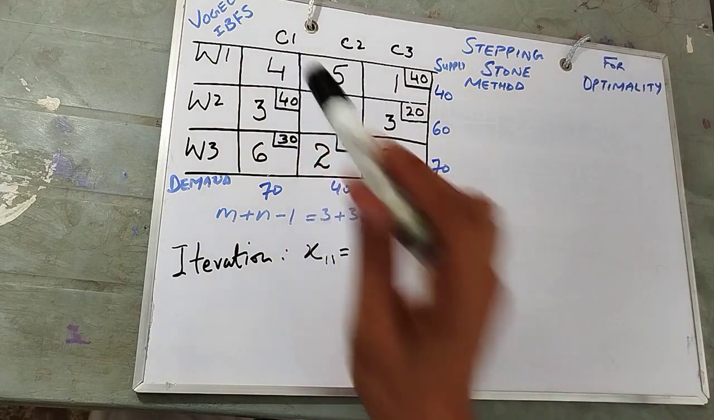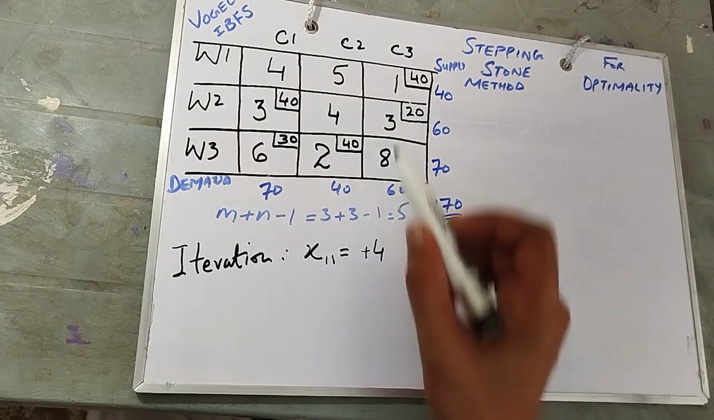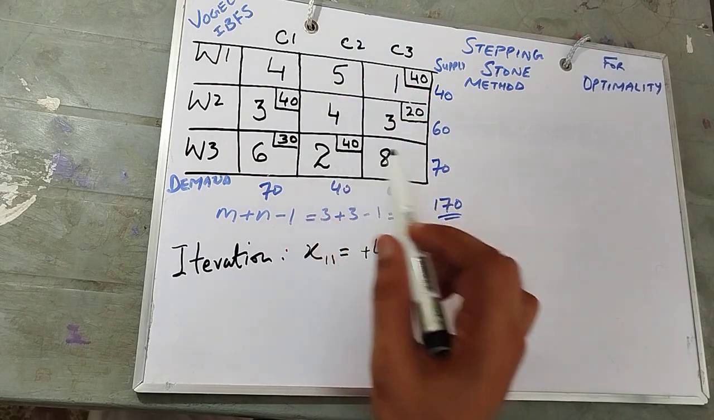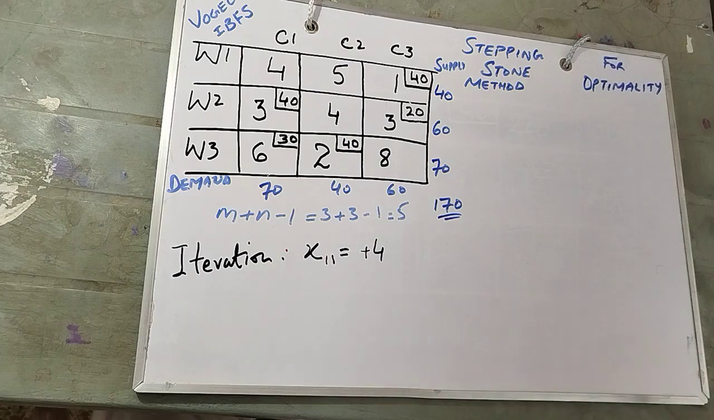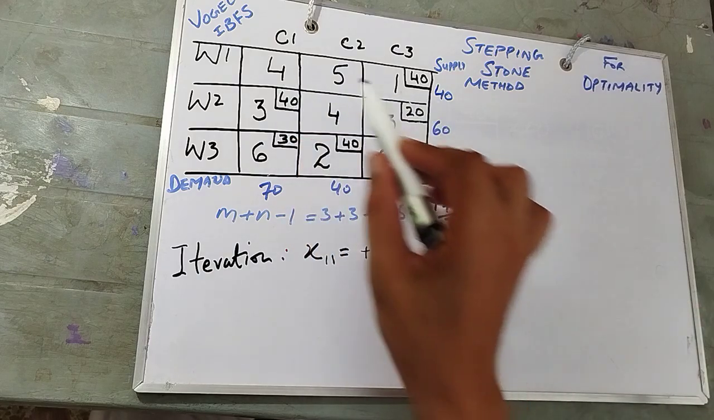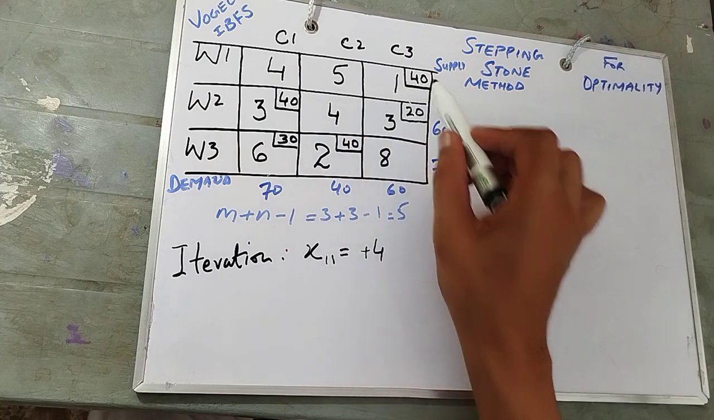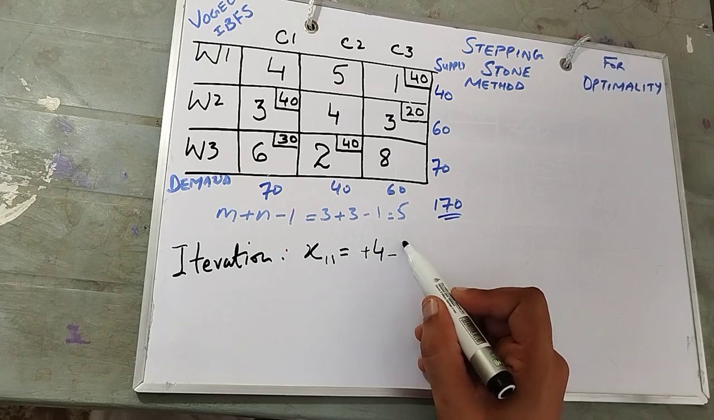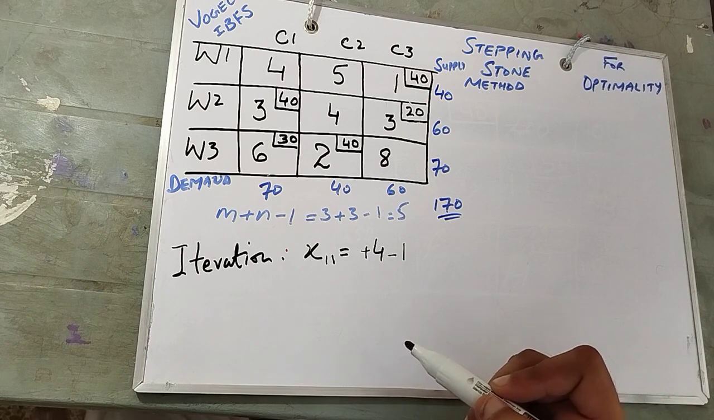So your destination is 4. Start with the 4, plus 4. Since you can go only horizontal or vertical, if you go horizontal, so you see we have gone to the horizontal. So it is unallocated, so we don't consider it. It is allocated, yes, we consider it. But we need to write the minus 1. Okay.